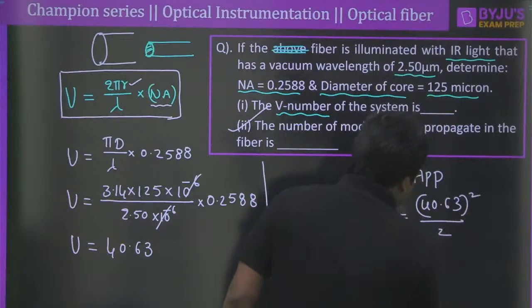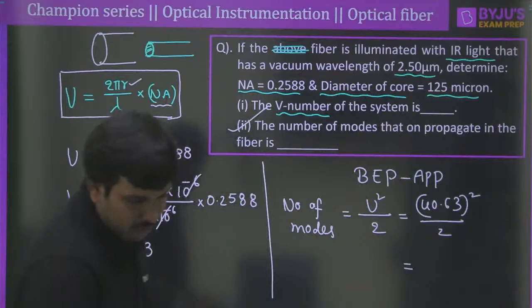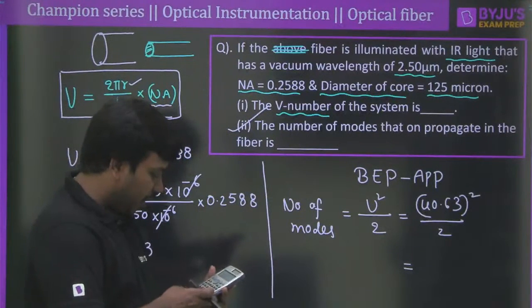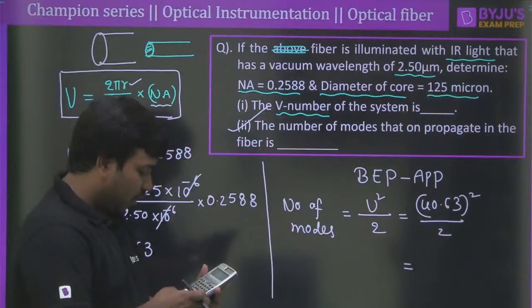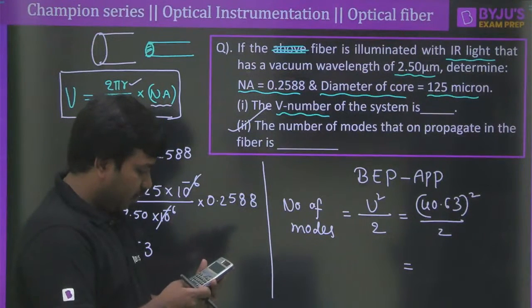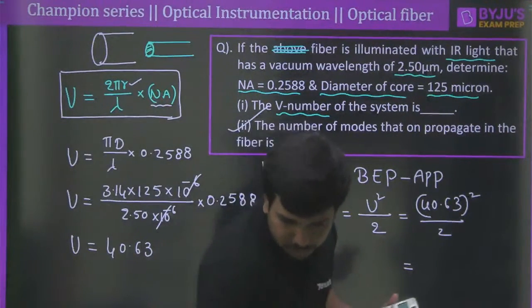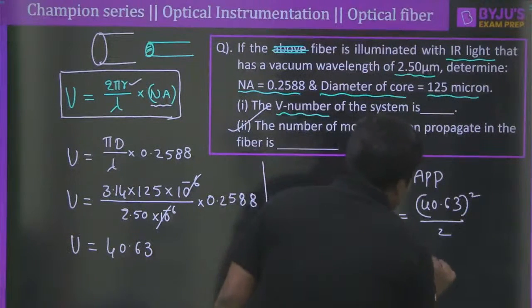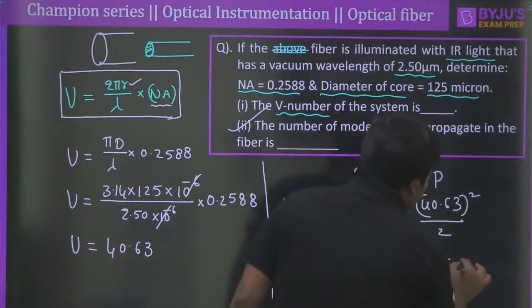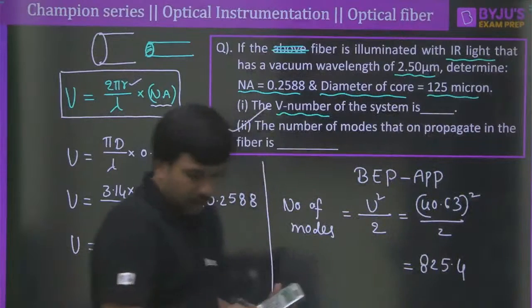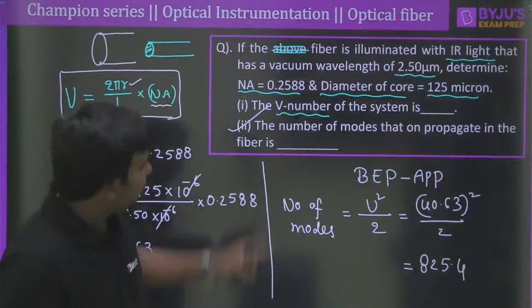I think Pramit is correct. He is very fast also. Good. So 40.63 into 40.63, so there will be some value, divided by 2. Simple logic. 825 I am getting approximately. Yes, 825.4. This is the value I am getting roughly. So this many number of modes can be propagated through the fiber.